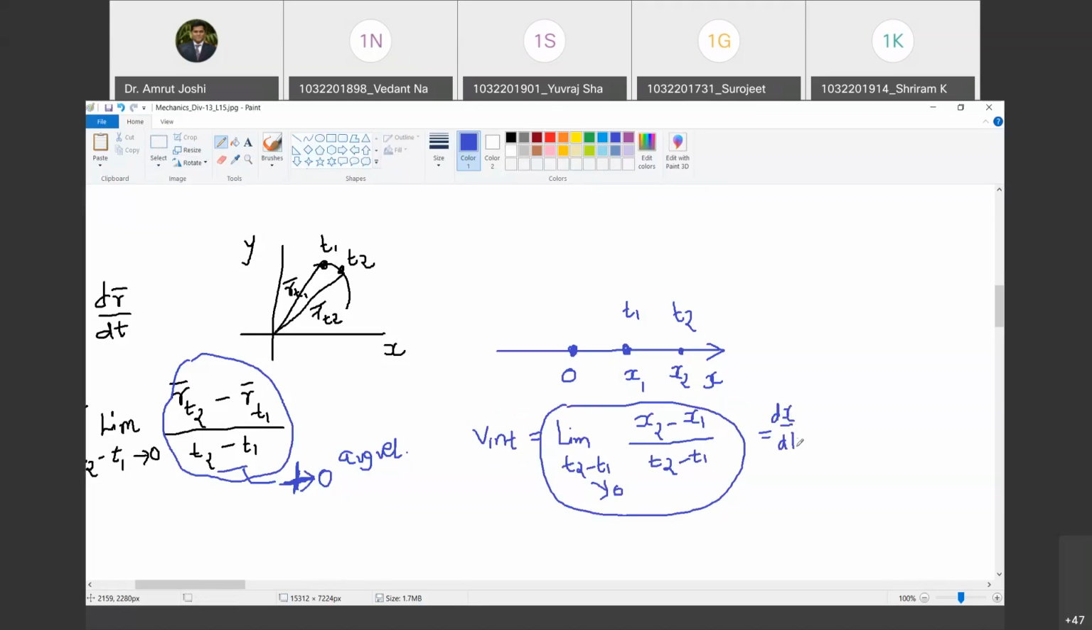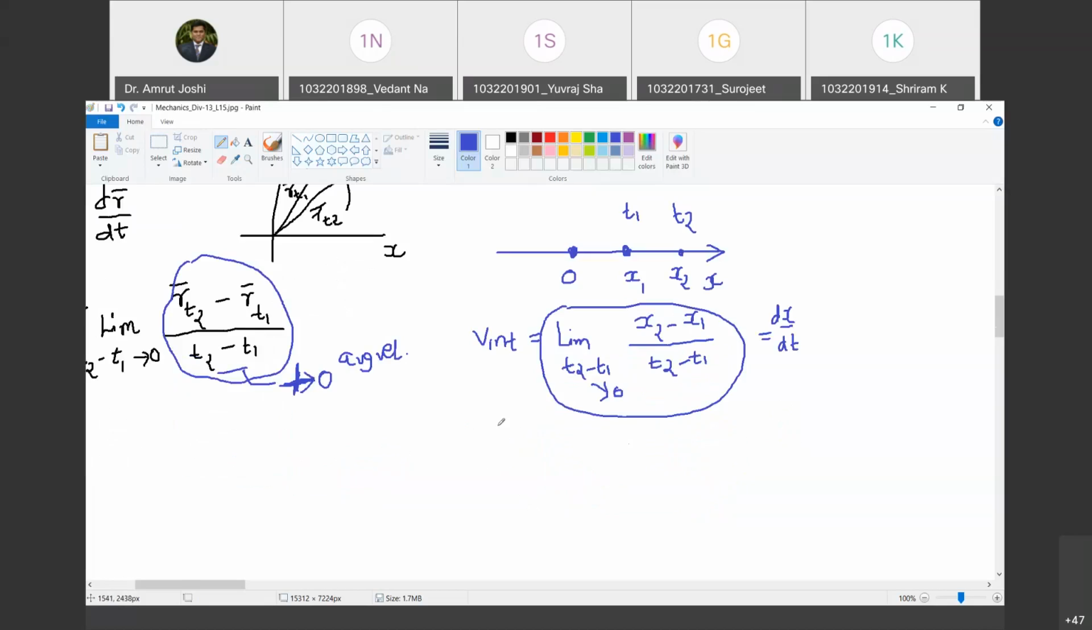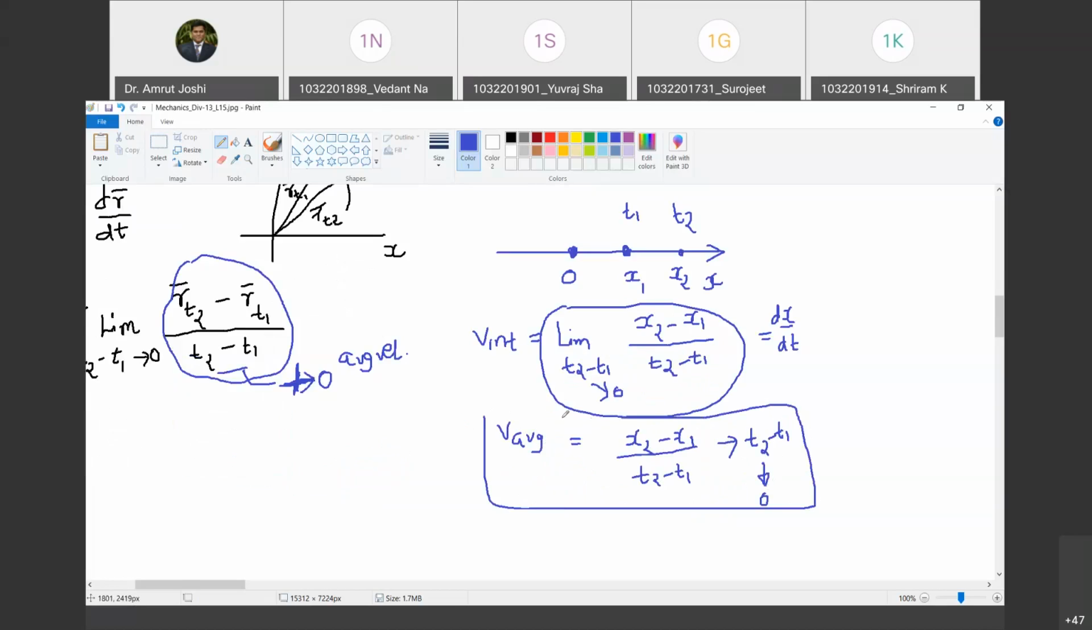Yes, sir. So it is dx by dt. Now, Vedant, let us go ahead. What is average velocity? Average velocity in this case will be x2 minus x1 upon t2 minus t1, where t2 minus t1 does not approach 0. And this is average velocity during time interval t1 to t2. So we have defined average velocity and instantaneous velocity.